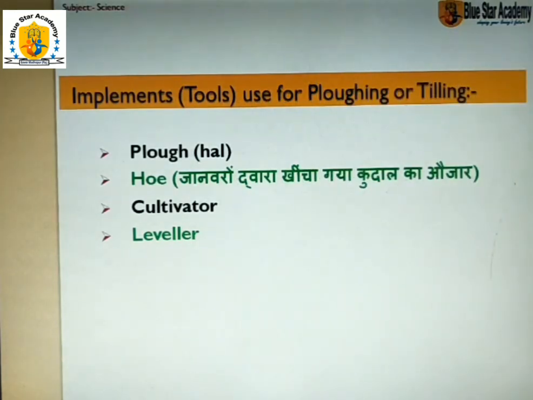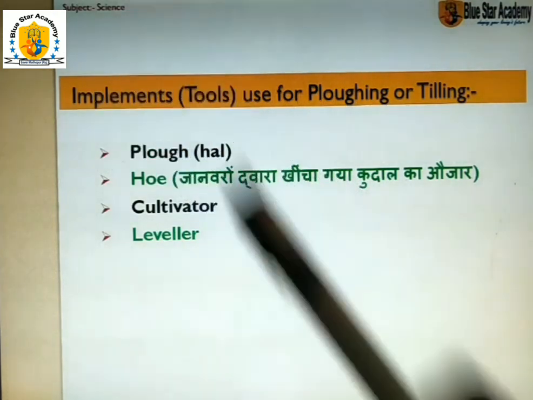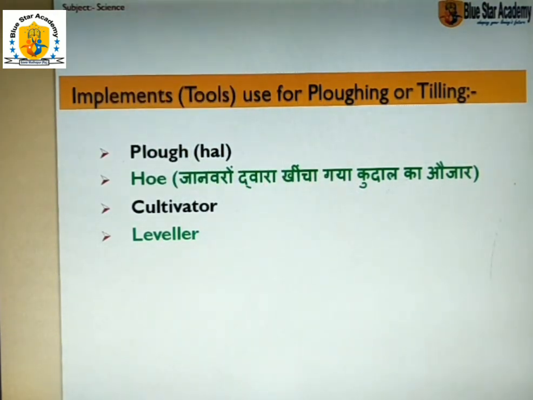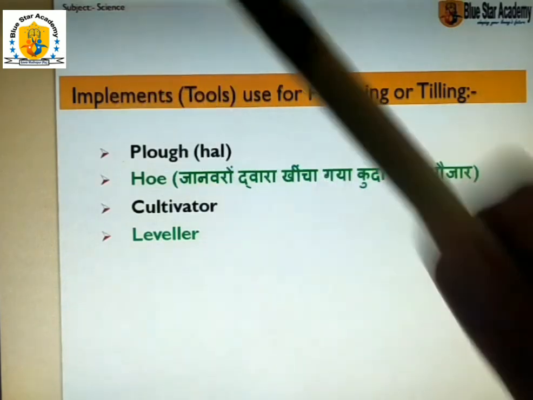So what types of tools and implements are used for plowing and tilling? Implements is the other synonym of tools used in agriculture. In your answer sheet you have to write and learn only implements.